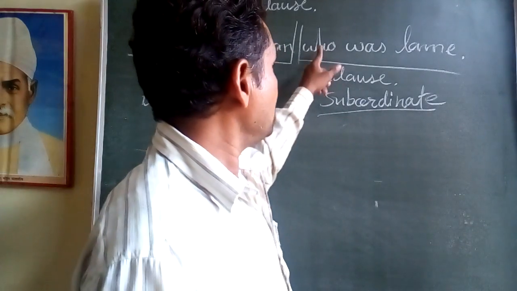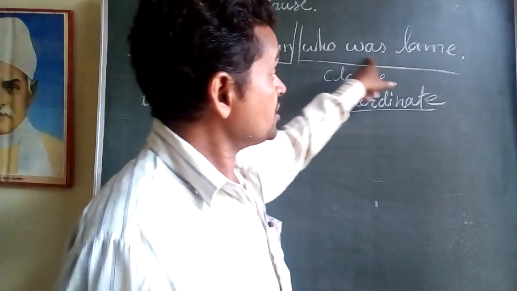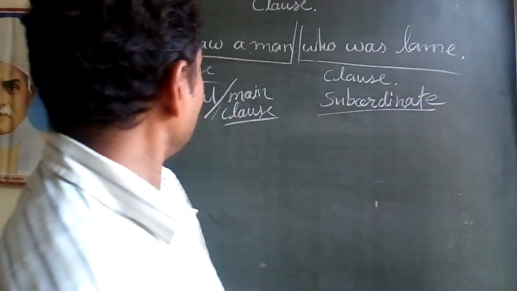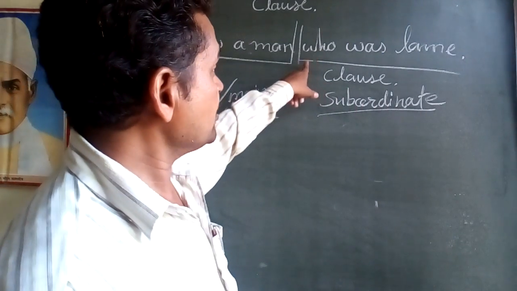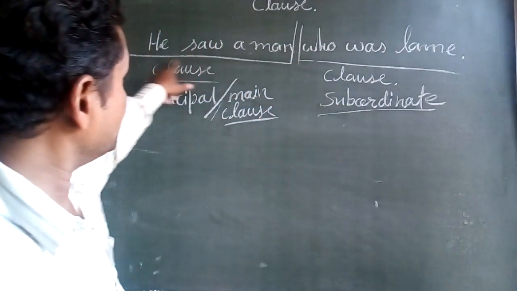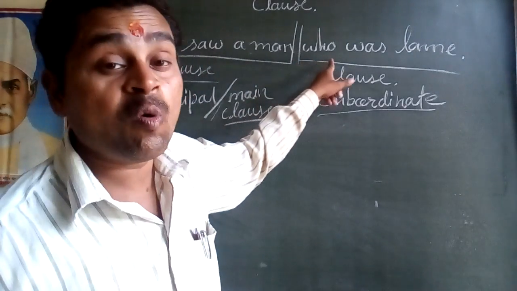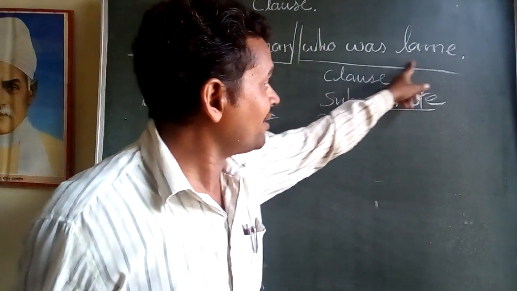Well, for example, this one. This sentence depends on this principal clause. Why? Because if we remove this sentence, there will be no full meaning of this sentence.